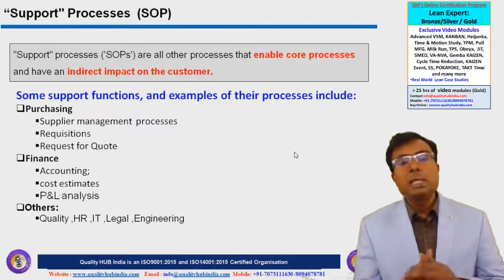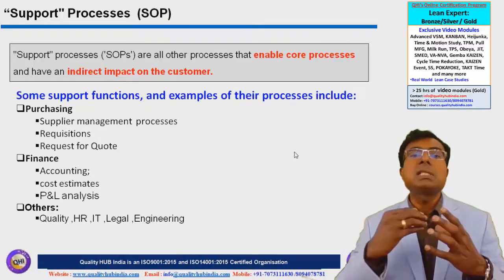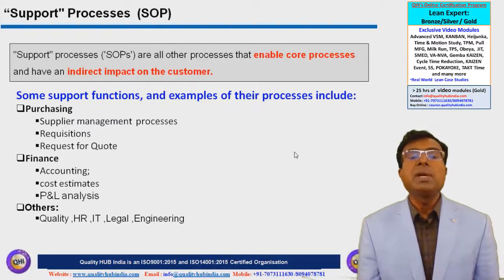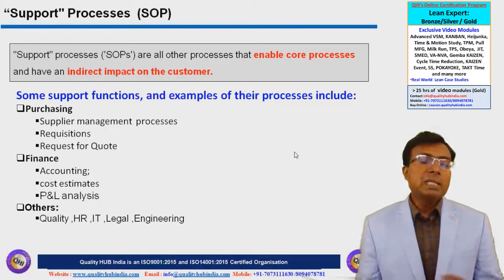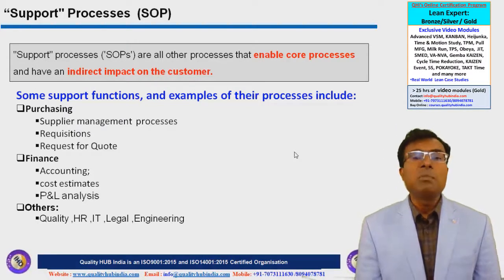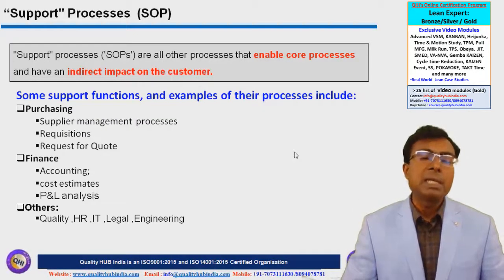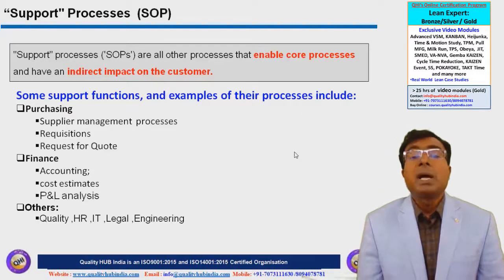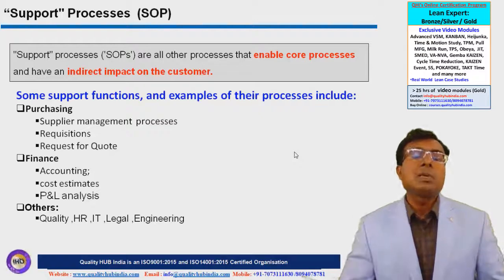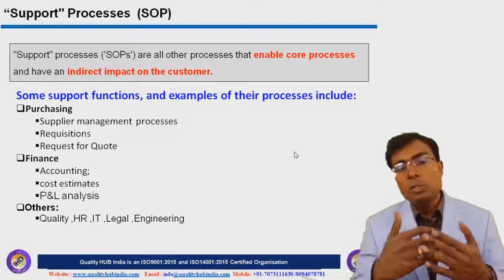Support processes are basically those processes which enable the organization to execute its core processes or management processes successfully. These processes may not have a direct impact on the customer, but they have a direct impact on the business performance of the organization. So we can say that all these processes, whether COP, MOP or SOP, are integrated together. In terms of ranking and hierarchy at the broader level, COP comes first because that directly impacts the customer. Management processes are the top level processes managed by the top, middle or junior management. Supporting processes support the successful execution of the core processes or management processes.